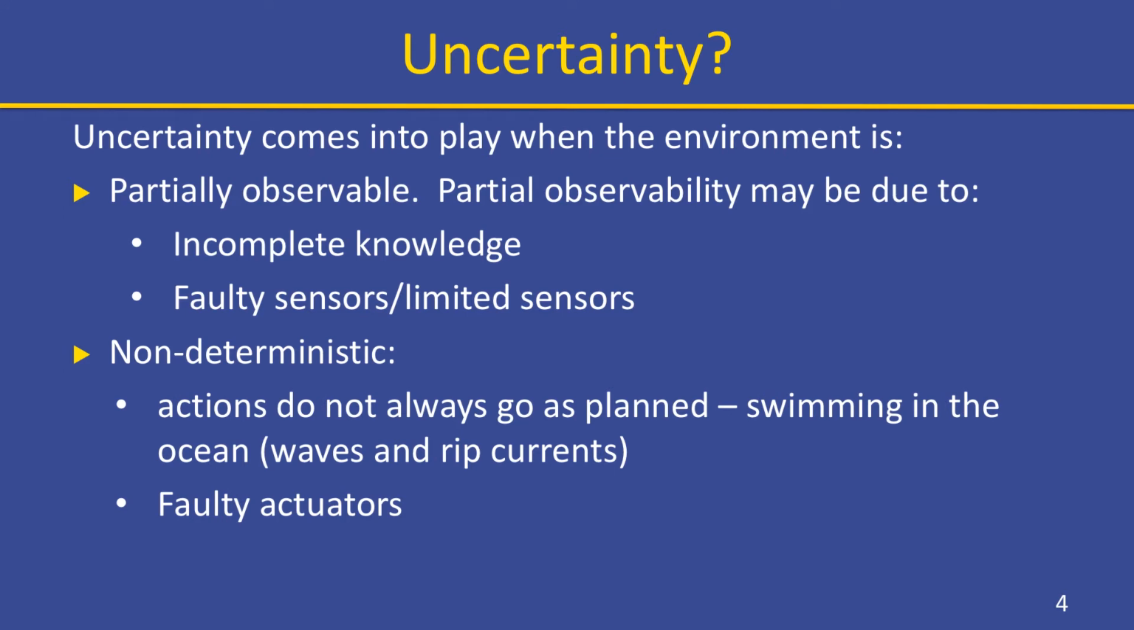And uncertainty can also come into play when the environment is non deterministic. So actions do not always go as planned. For instance, if our agent is swimming in the ocean, there could be waves and rip currents. So our agent may try to go in one direction but end up in a different place. And of course, the non determinism may also be due to faulty actuators.